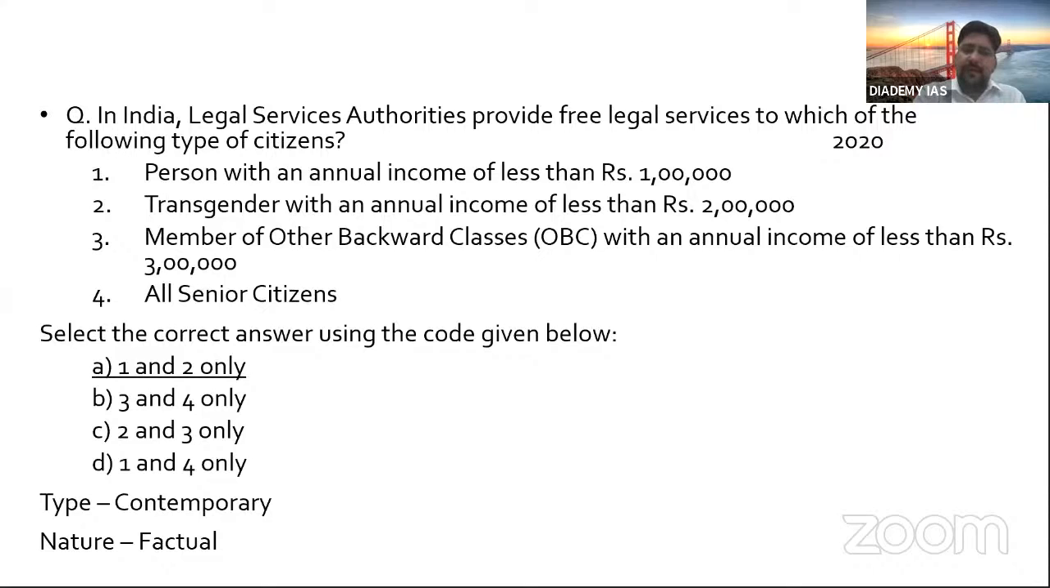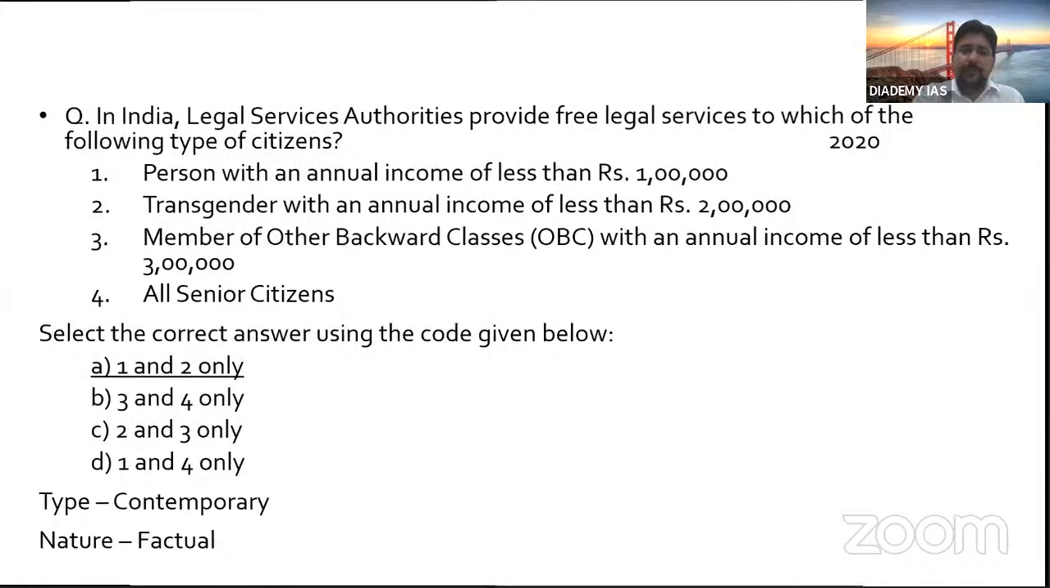Person with annual income of less than 1,000, transgender with an annual income of less than 2,000, member of OBC with an annual income of less than 3,000, all senior citizens. So see, when "all" comes, you rule it out. Option 4 is eliminated. Then 3, OBC, no such provision is there. 1 and 2 are there because transgender are a vulnerable section, and persons with less income. The basic idea of legal service authorities is that those who are poor, unprivileged. So option 1 and 2 is correct.